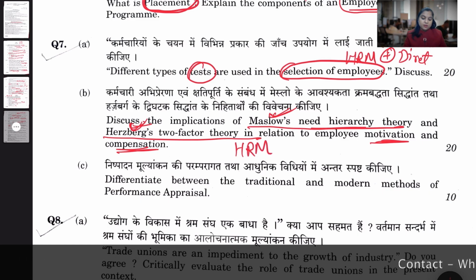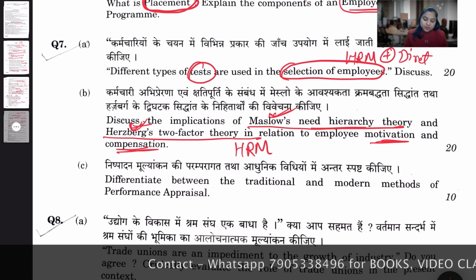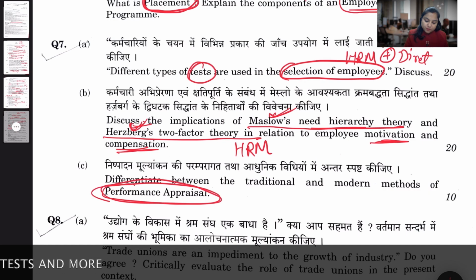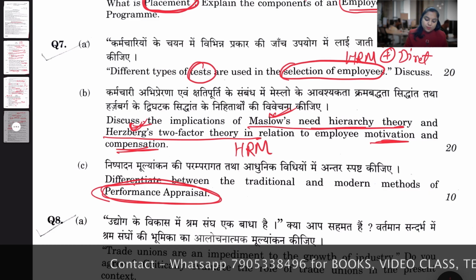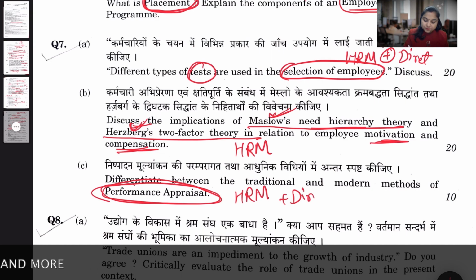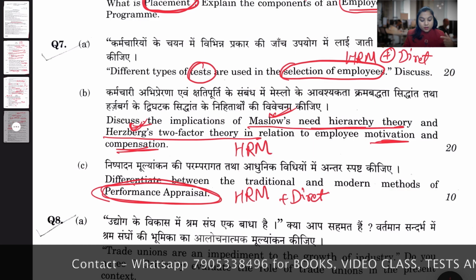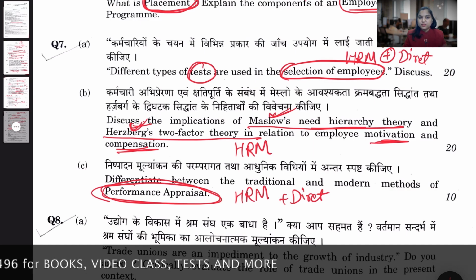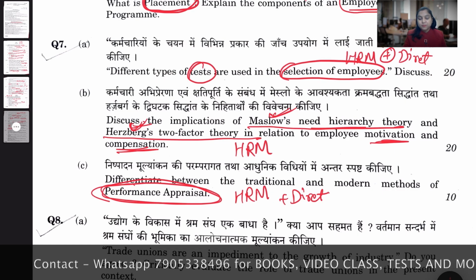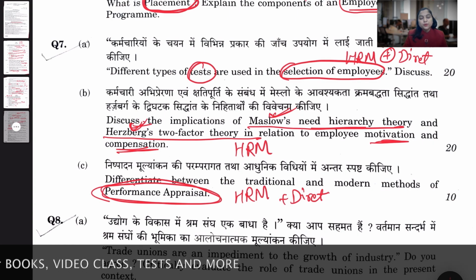Okay, question number 7B done. Next, question number 7C, differentiate between the traditional and modern methods of performance measurement. So performance appraisal is one of the creamy topics even in past papers, which is related to your human resource management, and again it's a direct question. So if you see question number 7, all three questions are from HRM and all three are direct. So you can find yourself in the safe zone if you cover your HRM well enough. Okay, so give me a moment to conclude in another language.